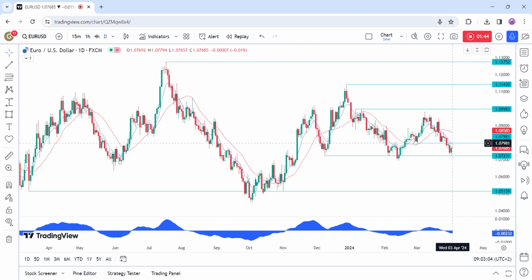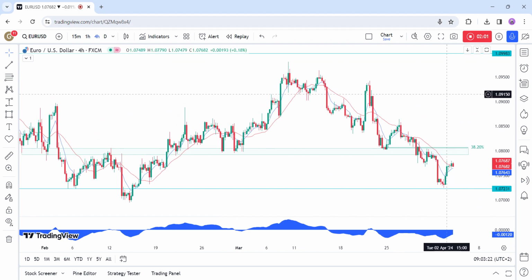This is where we can expect the sellers to step in with a defined risk above the resistance to position for a break below the 107.23 level. The buyers, on the other hand, will want to see the price breaking higher to increase the bullish bets into the 110 handle.